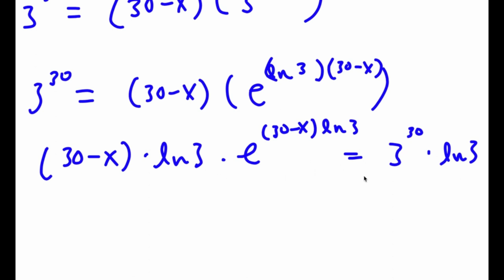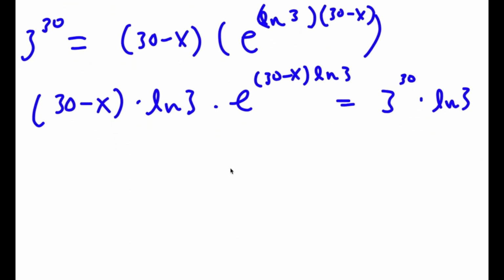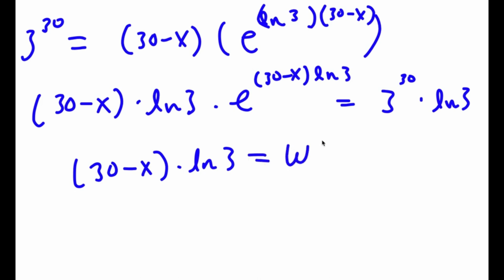I multiply both sides by ln 3. Now this can be written as (30 minus x) times ln 3 is equal to the W-Lambert function of 3 to the power of 30 times ln 3.